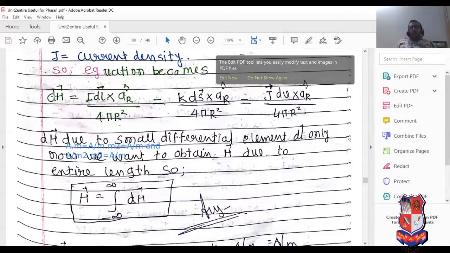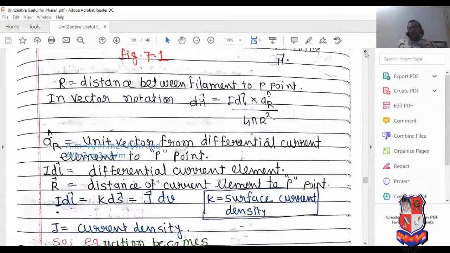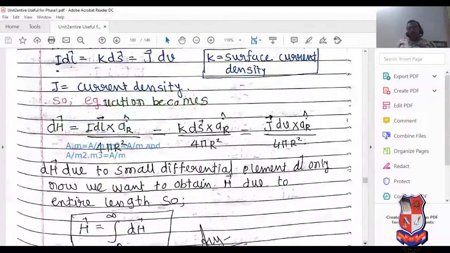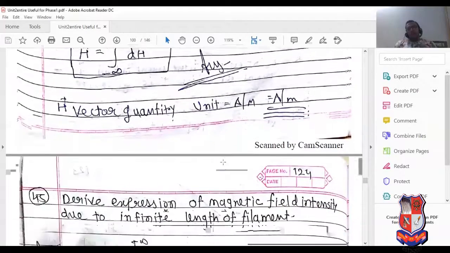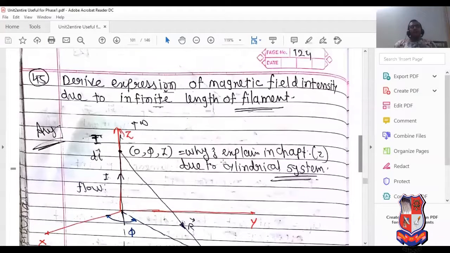Now, this dH means what? It is the magnetic field obtained at P point due to a particular point. But now we would like to obtain the magnetic field due to the infinite length of filament. So H equals the integral from minus infinity to infinity of dH. What is the magnetic field quantity? Ampere per meter. Now, what is the application of Biot-Savart law?